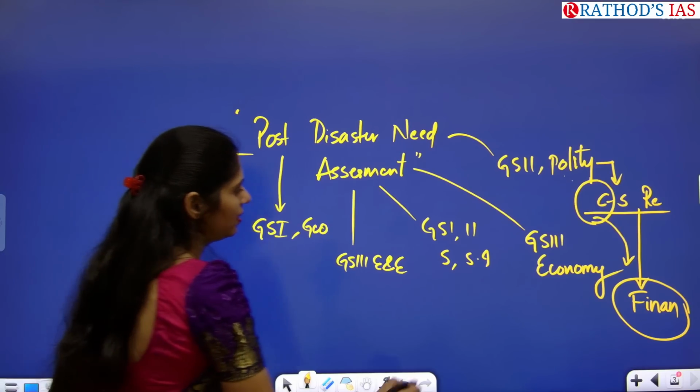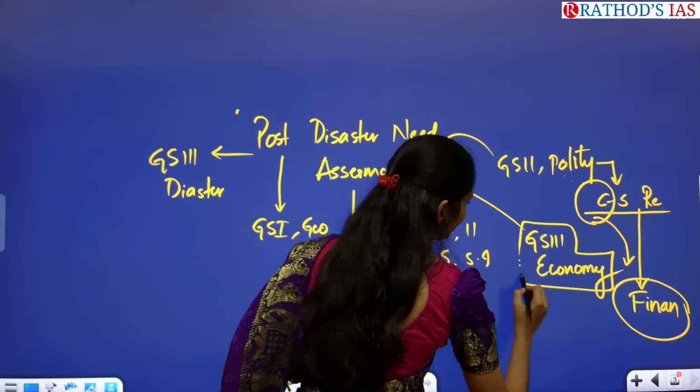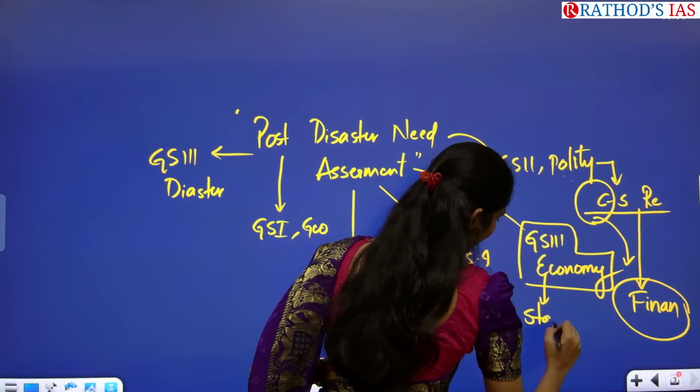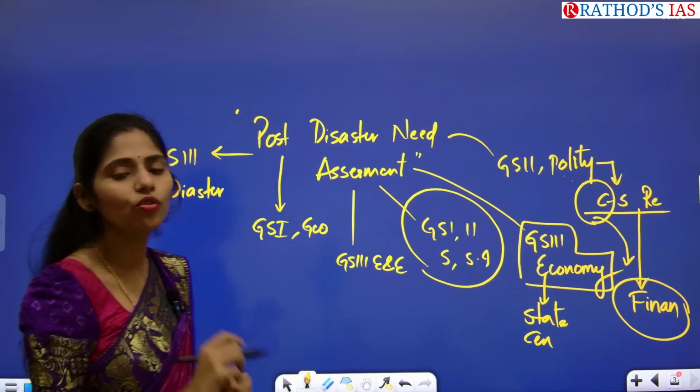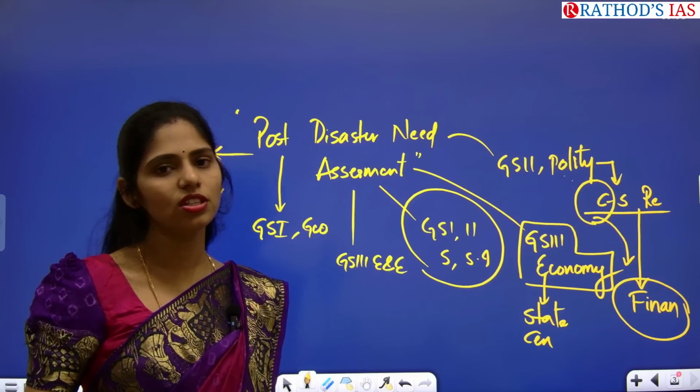And from economy, you have to see the funds of the state as well as the funds of the center. And from society and social issues, what will be the impact of disaster on society?